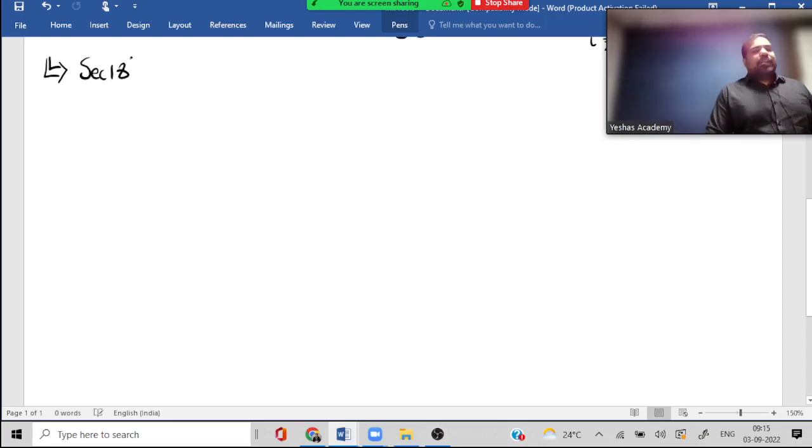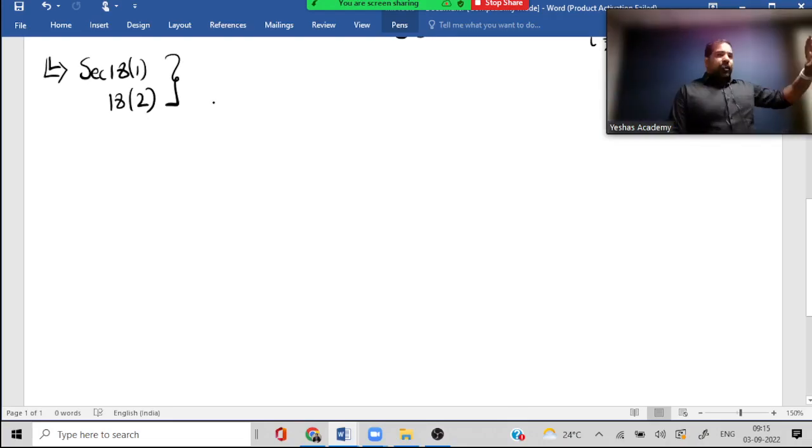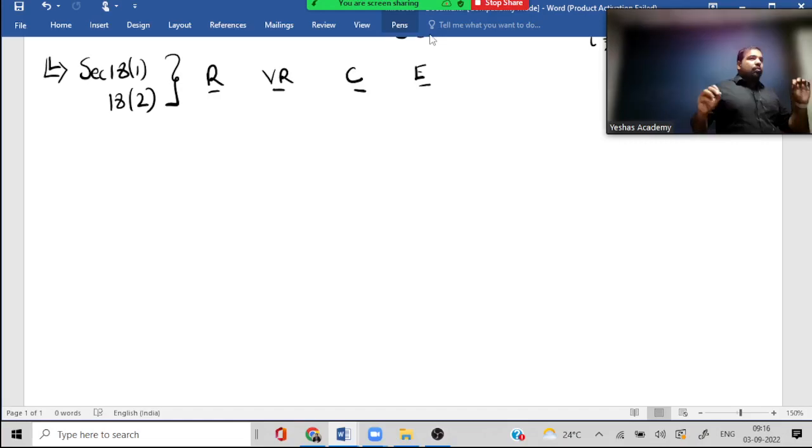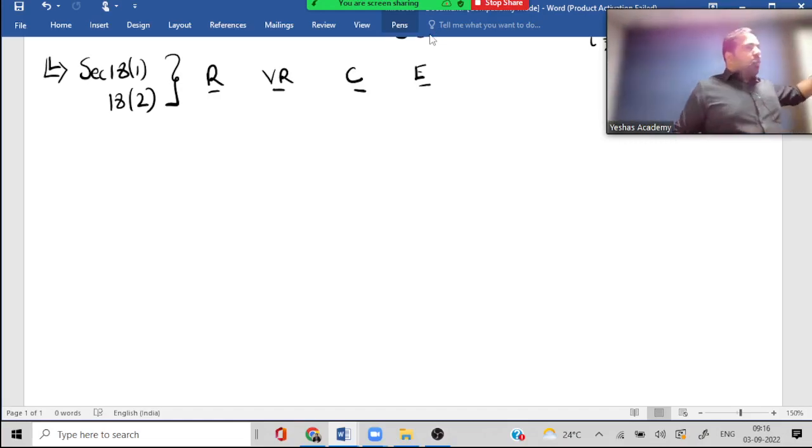Section 18.1 guys and 18.2, someone is very very happy because 4 people are playing drums there. They are registering, voluntary registering, composite supply to which supply? Regular supply, and exempt supply to PAN. Register voluntarily or credit expires. They say, listen, you are now my favorite because you are going to pay GST. But I understand on the stock that is in your godown, on the capital tempo that is parked, you didn't get the GST, but now I will give it. So go in the godown and check.